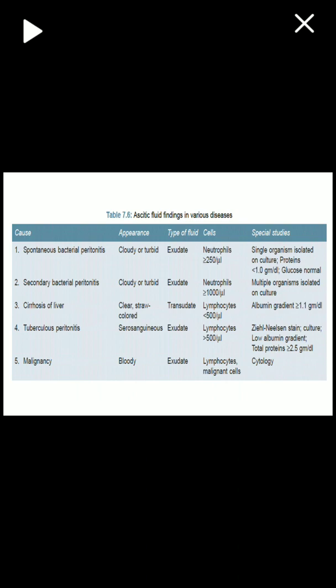Of course it is an inflammatory condition, so it is exudate, and tuberculosis is a chronic disease, so lymphocyte count will be more than 500 per microliter. Ziehl-Neelsen stain culture, low albumin gradient, total protein of more than 2.5 grams per deciliter. Then if ascitic fluid is due to malignancy, the appearance will be bloody, exudative, lymphocytes and malignant cells are seen. Cytology will further help in identifying the cause.